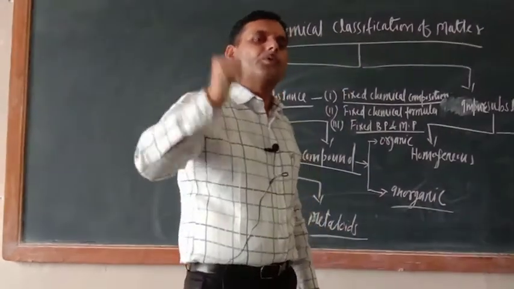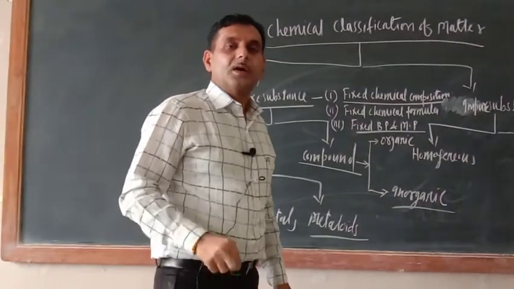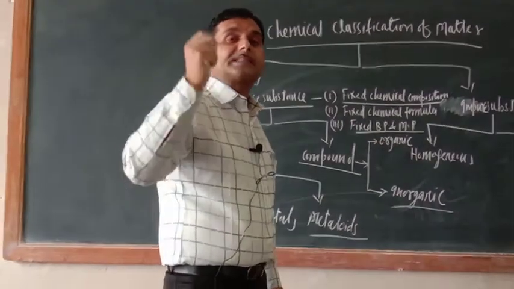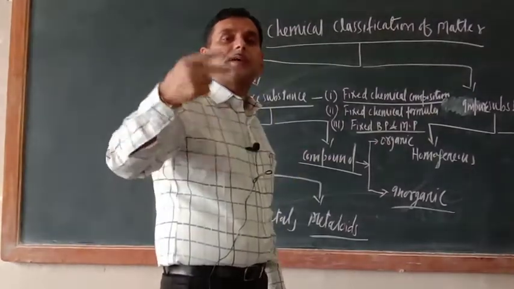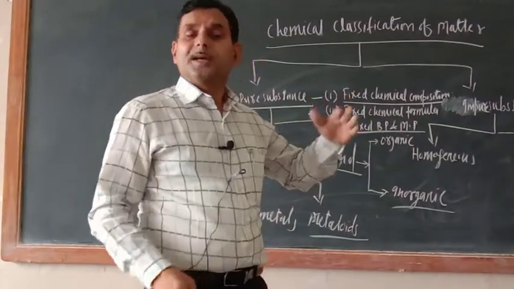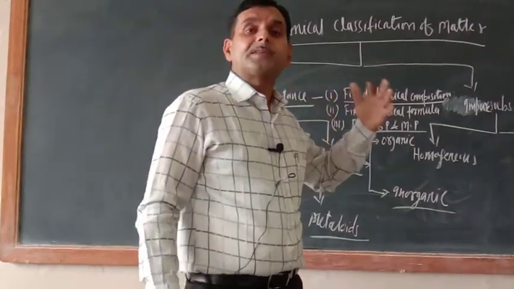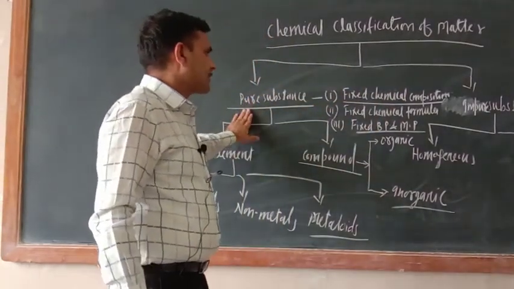Suppose pure water is there, its boiling point must be 100 degrees Celsius only. Even a 0.1 degree Celsius difference will not come. But if impurity is added, then the melting point and boiling point of the substance will increase.